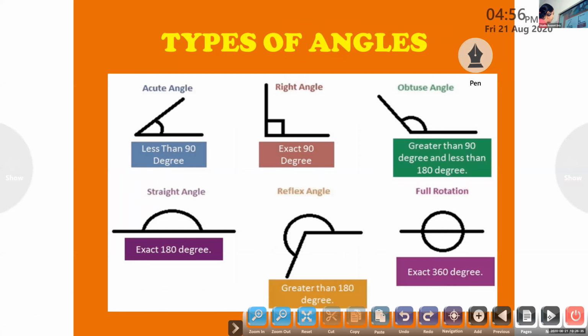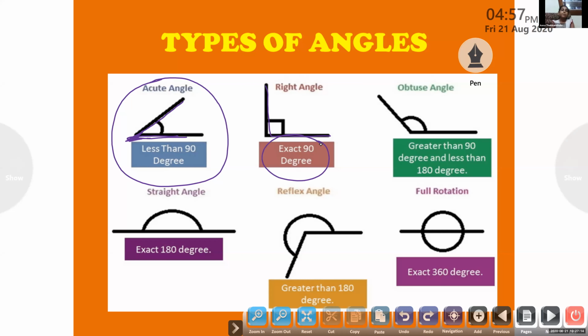Okay, children. Can you see the acute angle there? Yes, ma'am. See the shape of the angle. See this sharp end, right? This is a sharp corner. So the name is given as acute angle, right? Yes, ma'am. And this L shape, what is the name of the angle? Right angle. And that is exactly 90 degrees. Can you see that? Yes, ma'am. It is exactly 90 degrees, right?